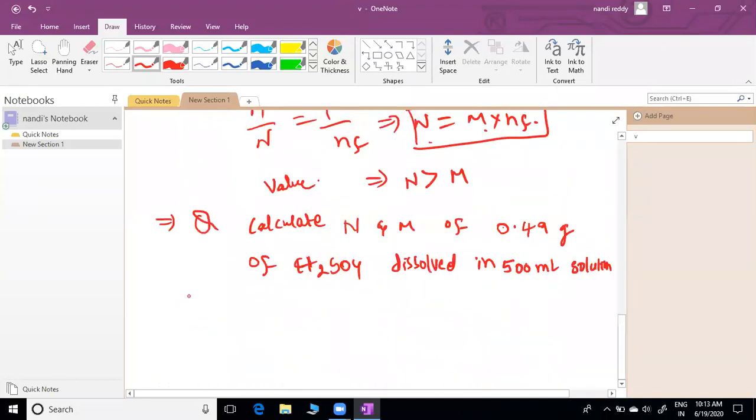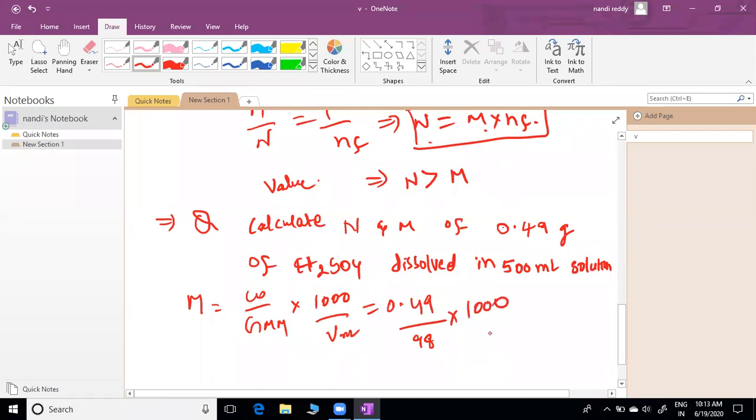So suppose you are getting molarity. Molarity equal to weight by gram molecular mass into 1000 by V in mL. Weight I given: 0.49 grams by 98 into 1000 by 500. Substitute. Okay, this is 2 times 0.01. Is it clear?